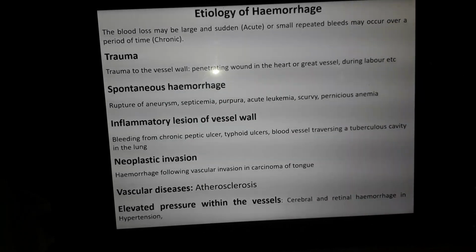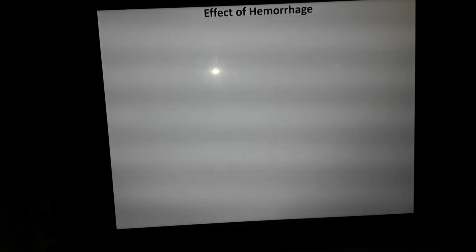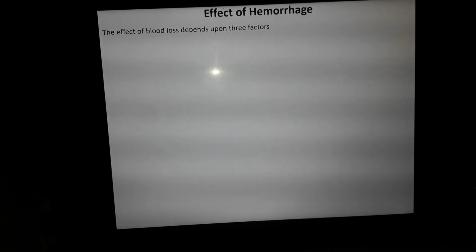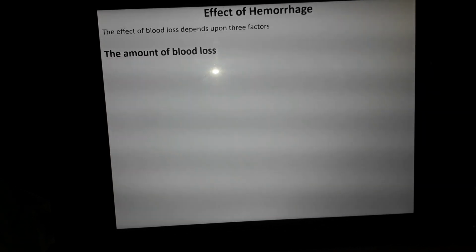Then if hemorrhage is there, what would be the effect on the body? The effect of blood loss, whether it is acute or chronic, depends upon three factors. First is the amount of blood loss.